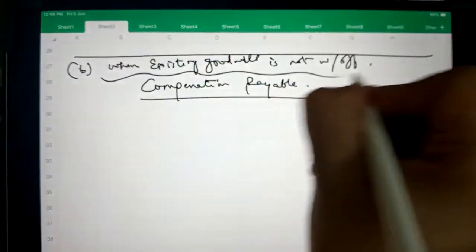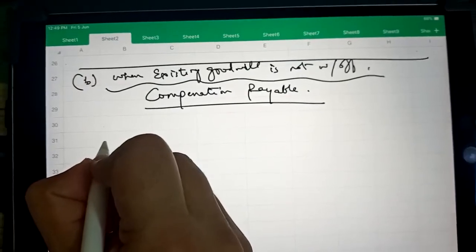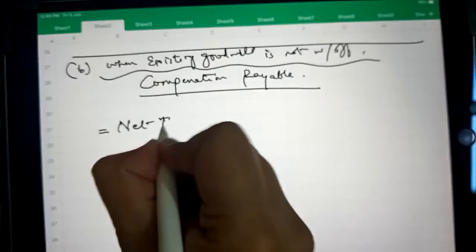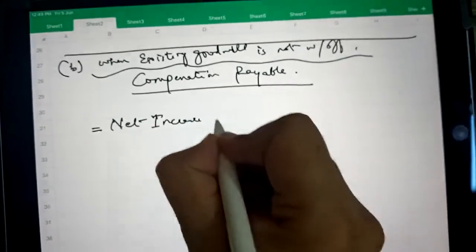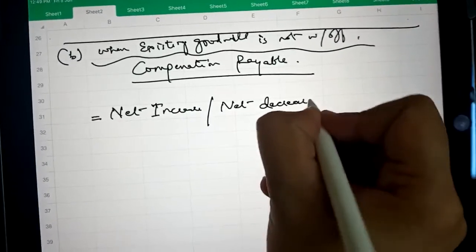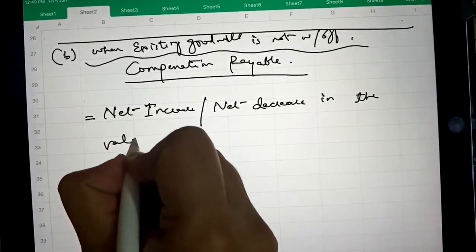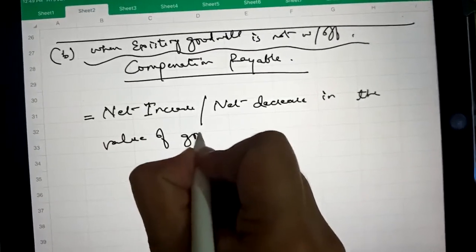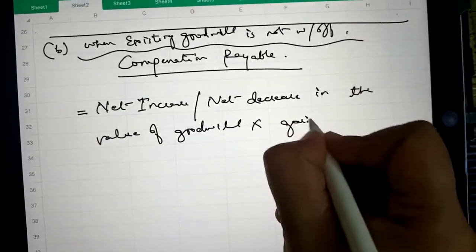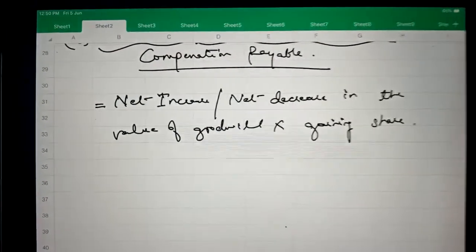So it is the second case, and compensation payable is calculated. Net increase or net decrease in the value of goodwill is multiplied with gaining share. So what is net increase or decrease in the value of goodwill?